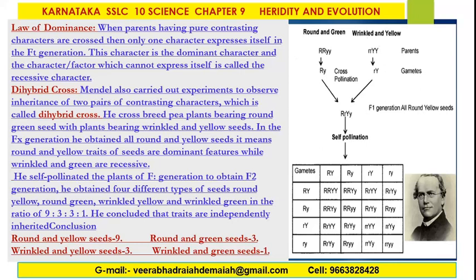Dihybrid cross. Mendel also carried out an experiment to observe inheritance of two pairs of contrasting characters, which is called a dihybrid cross. In the F1 generation he obtained all round and yellow seeds. It means the round and yellow traits of seeds are dominant features while wrinkled and green are recessive. Round and yellow seeds 9, round and green seeds 3, wrinkled and yellow seeds 3, and wrinkled and green seeds 1. That is 9:3:3:1.